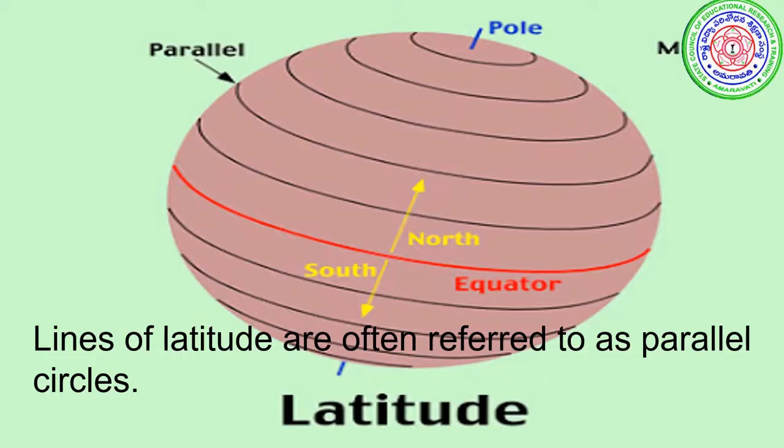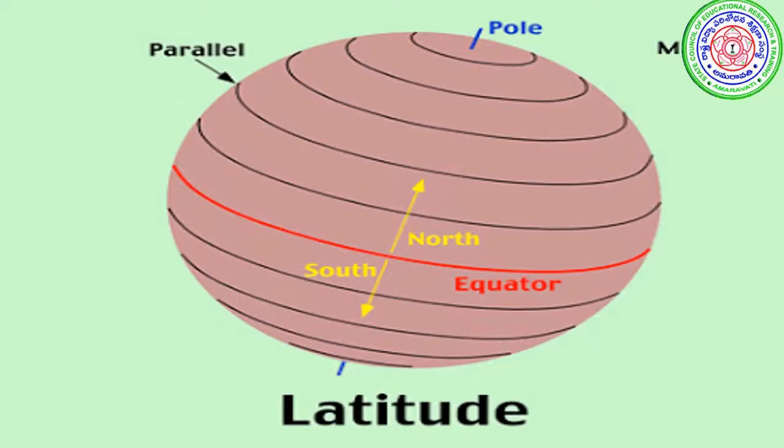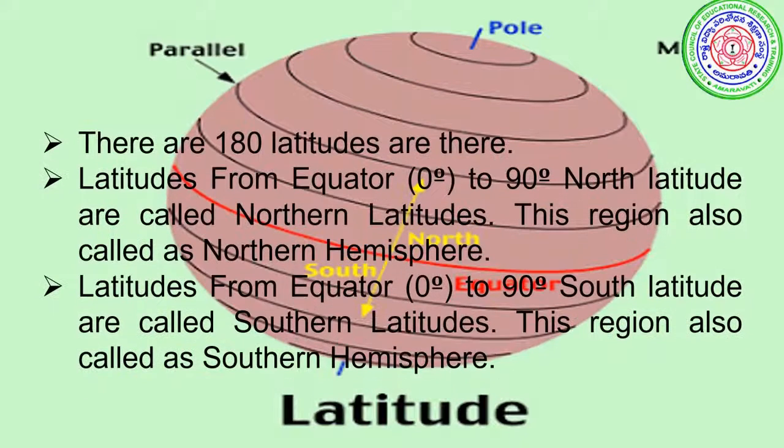You are observing the picture. Yes, these are the parallel circles. Latitudes are parallel circles. You can observe that latitudes are parallel lines. So there are 180 latitudes.